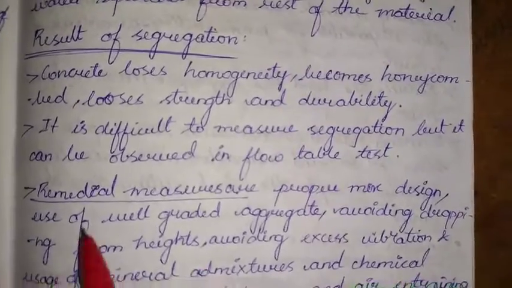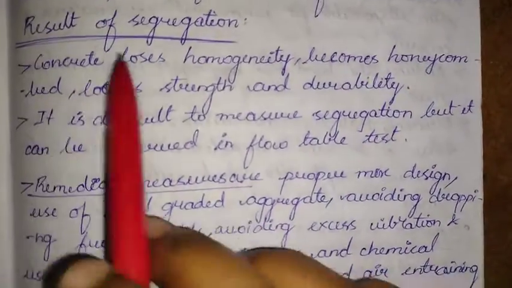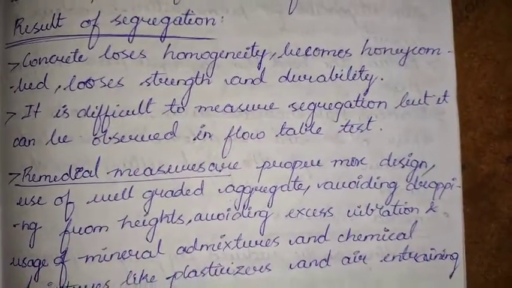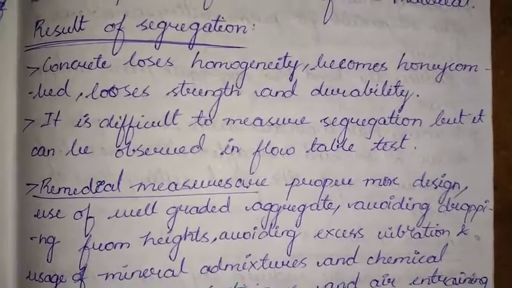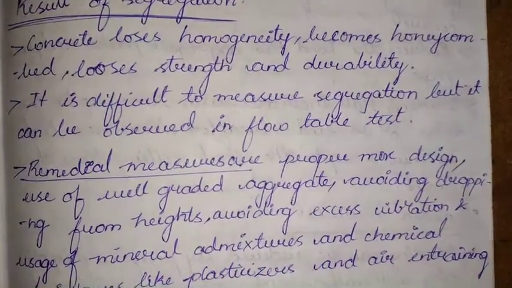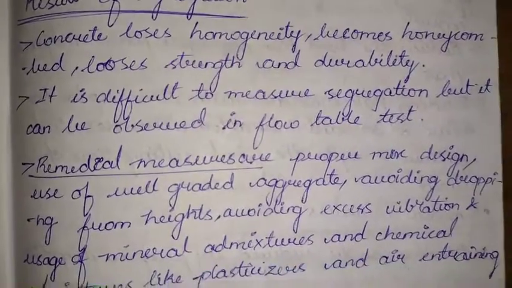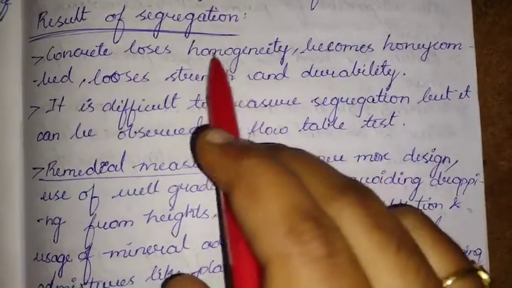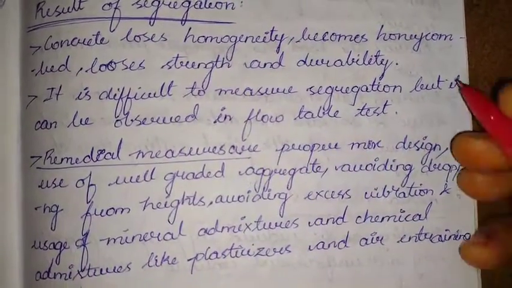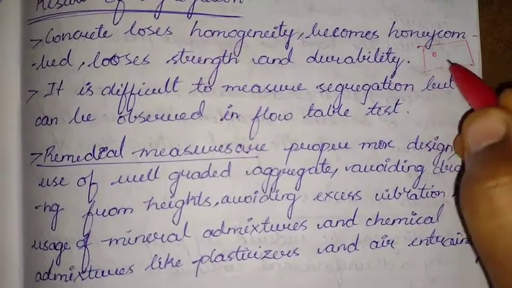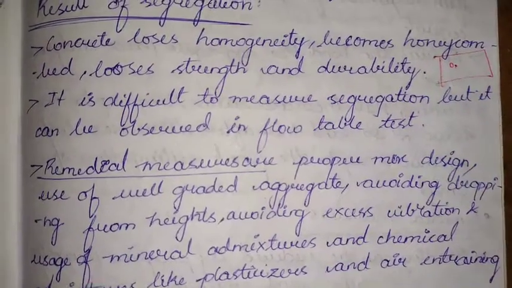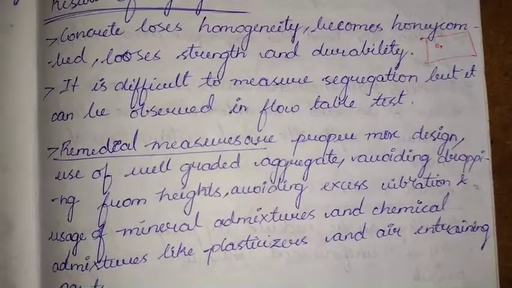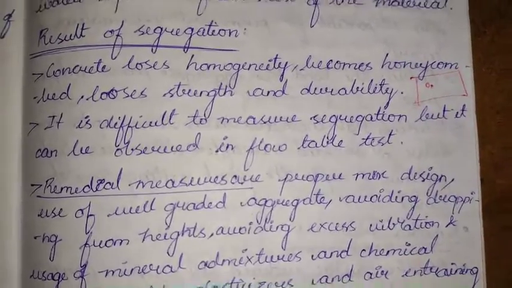So what will happen if segregation takes place? Concrete loses homogeneity, becomes honeycombed, and loses strength and durability. Homogeneity is nothing but the uniformity, the integrity. It is how well the materials are spread in the concrete, how well the aggregate is spread. If the homogeneity is lost, we can see honeycombing, that is, small holes in the concrete mix. We can see this generally whenever it is not properly cured or properly placed, and with improper mixing. If vibration is done more, we can see all this.